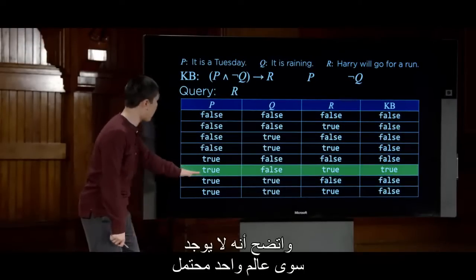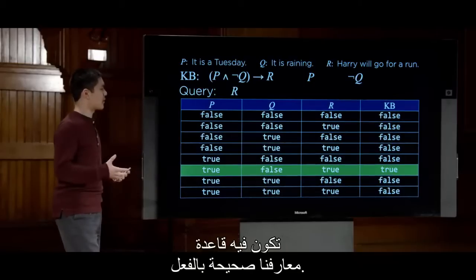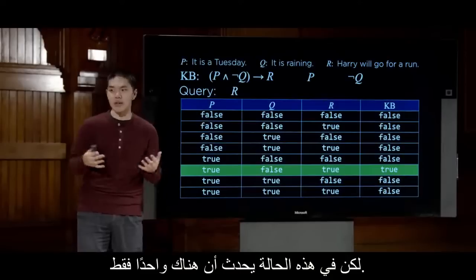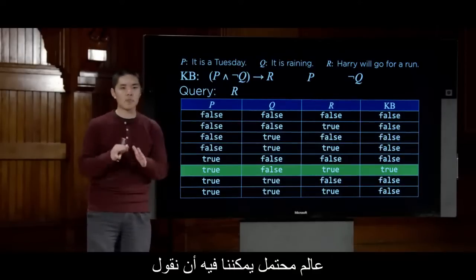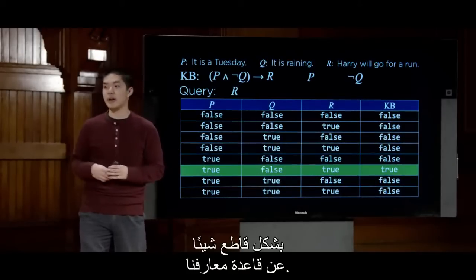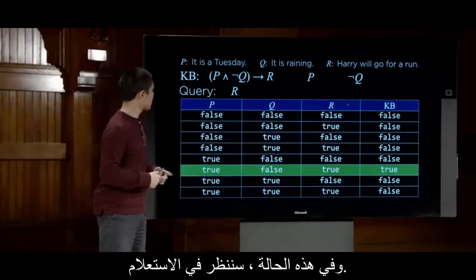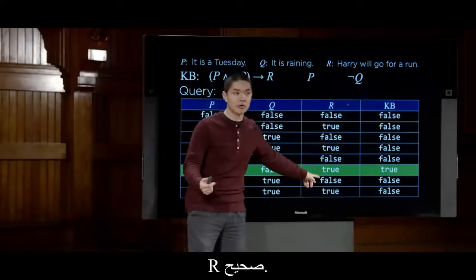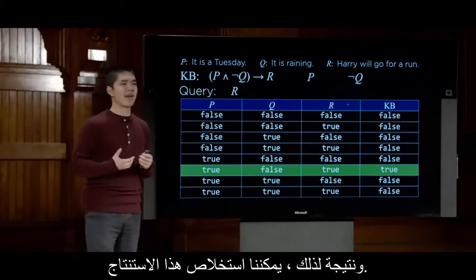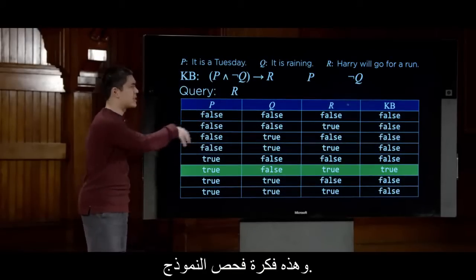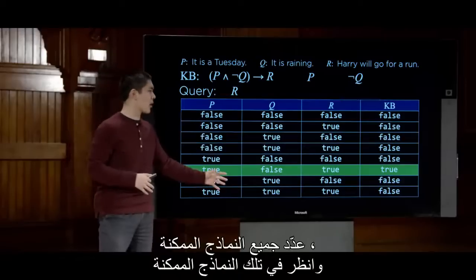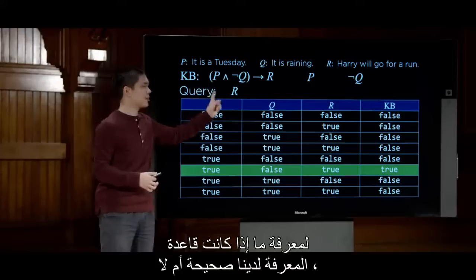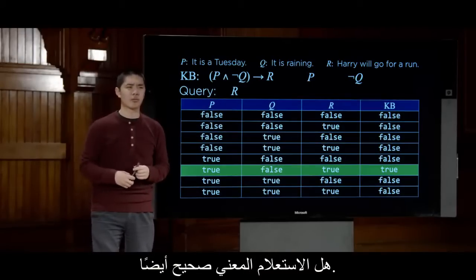And it turns out there is only one possible world where our knowledge base is actually true. In some cases, there might be multiple possible worlds where the knowledge base is true. But in this case, it just so happens that there's only one possible world where we can definitively say something about our knowledge base. And in this case, we would look at the query. The query of R, is R true? R is true. And so as a result, we can draw that conclusion. And so this is this idea of model checking. Enumerate all the possible models and look in those possible models to see whether or not, if our knowledge base is true, is the query in question true as well.